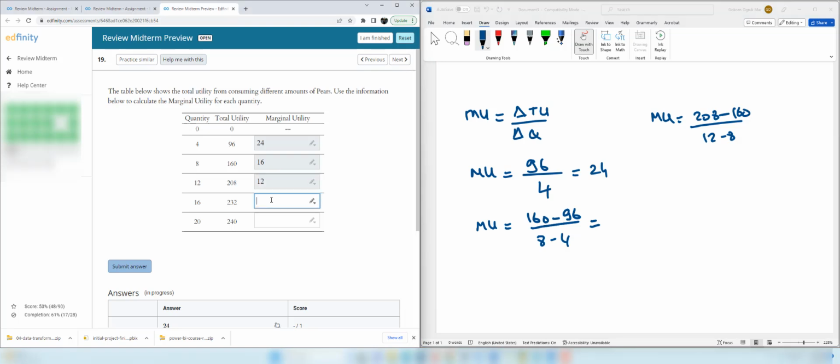And now we have a change of 232 minus 208 divided by 4, 6. And then we have a change of 8 utils divided by 4, it's 2. This is how we calculate the marginal utility.